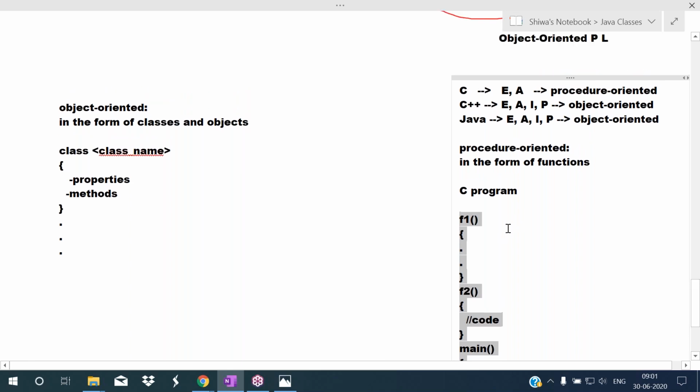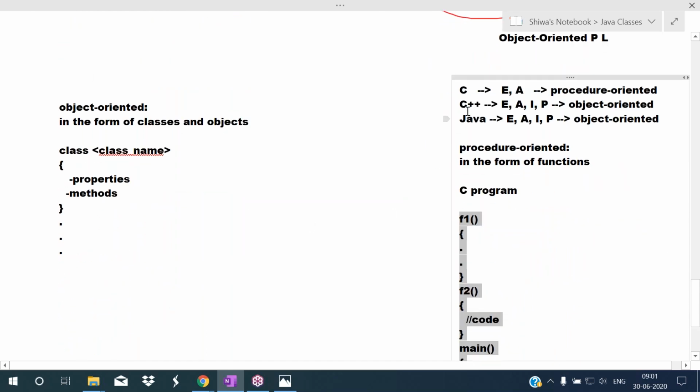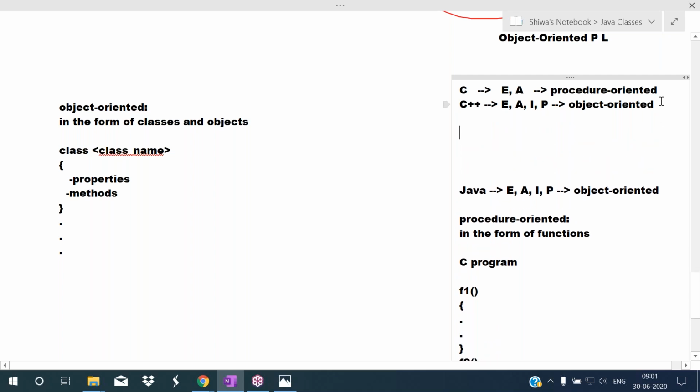Okay, I am calling Java a pure object oriented programming language, whereas C++ I am calling an object oriented programming language. Because, listen carefully here, C++ supports encapsulation, abstraction, inheritance, and polymorphism. No doubt about it, it is an object oriented programming language.